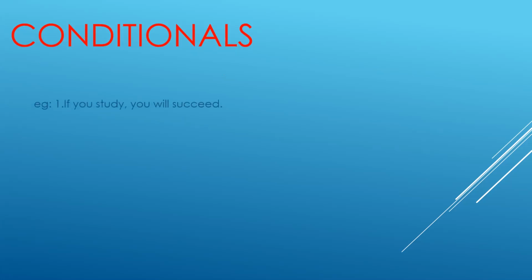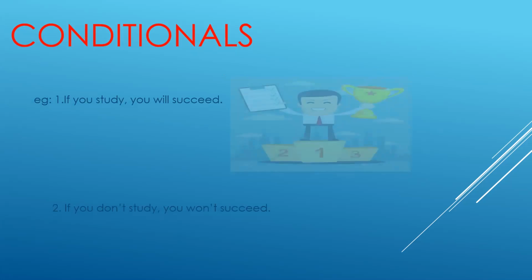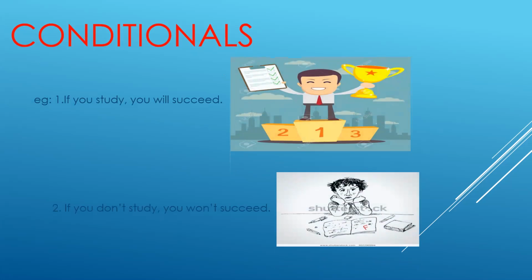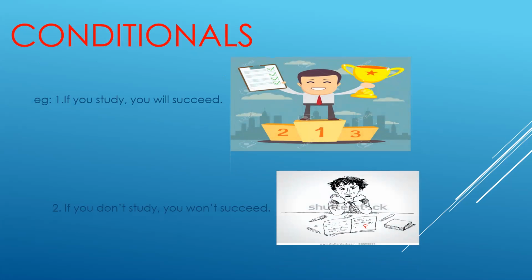Conditionals. Okay, look at the first picture. Someone studied and got the first, he was the first, so he succeeded. If you study, you will succeed. As you can see here, will in the second part of the sentence, we used will because this will happen in the future. If you don't study, you won't succeed, and won't means will not.